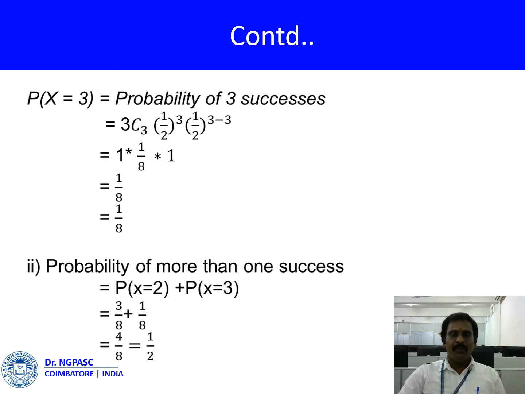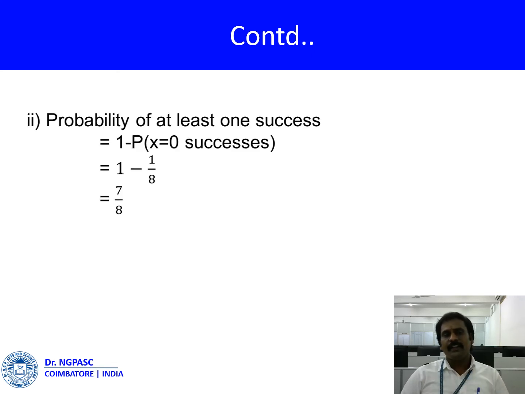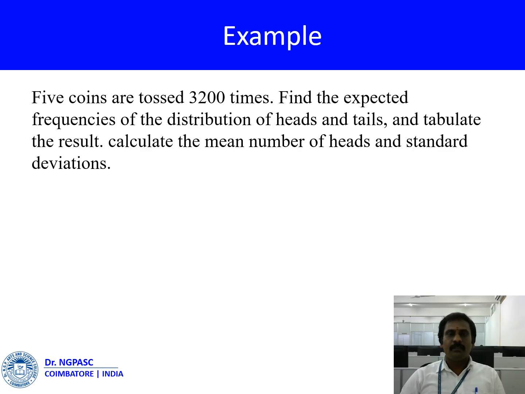Then the second point is the probability of more than one success. For more than one success, the probability is P of x is equal to 2 plus P of x is equal to 3. P of x is equal to 2 is 3 by 8, and P of x is equal to 3 is already given as 1 by 8, so 4 by 8 is equal to 1 by 2. Then the last condition, the probability of at least one success: 1 minus the probability of x is equal to 0 successes. 1 minus 1 by 8 is equal to 7 by 8. The third condition is done.